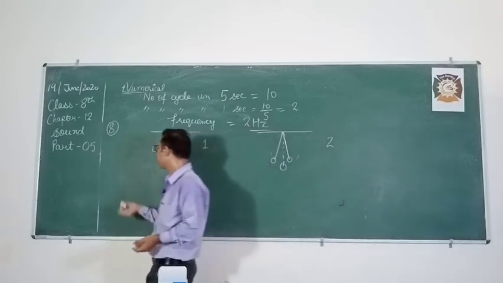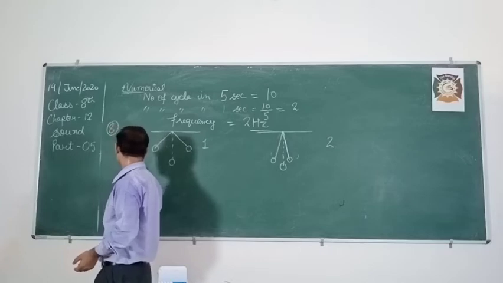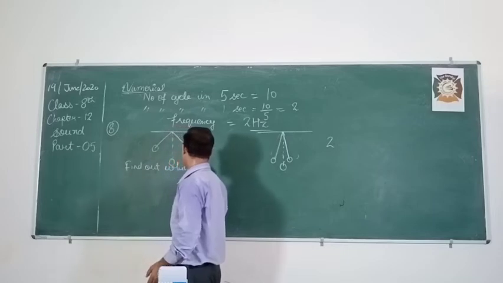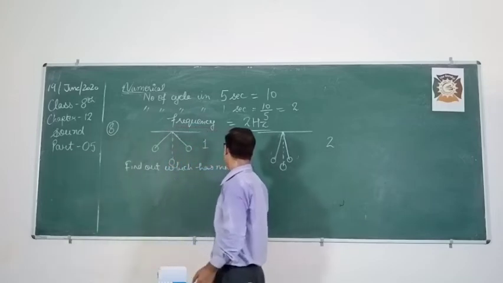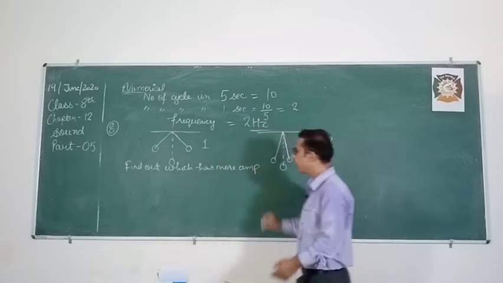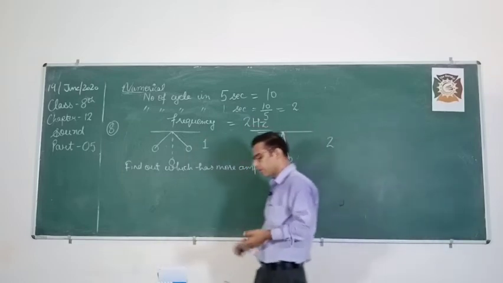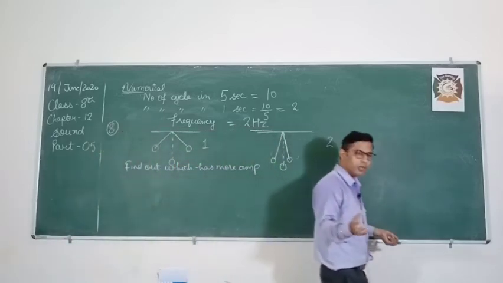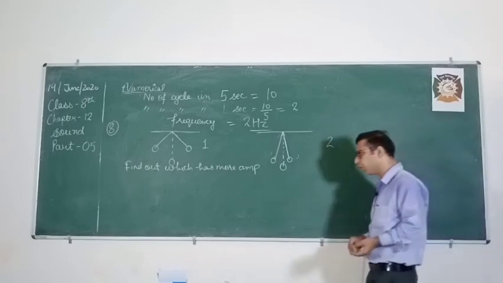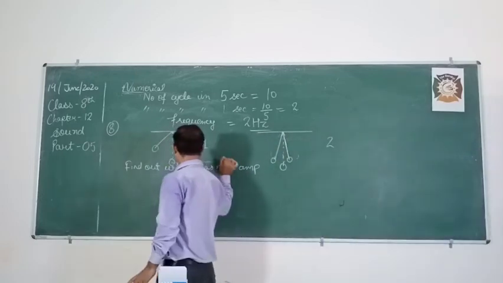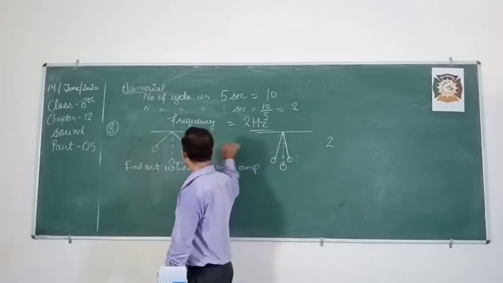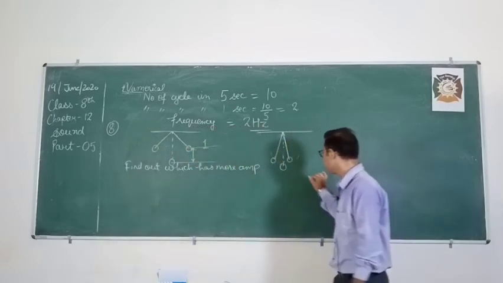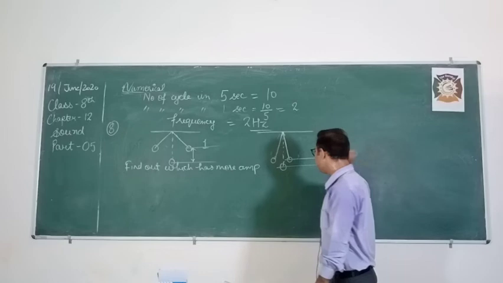Now from both, you will have to find out which has more amplitude. In our last class, what have we studied? What is amplitude? Maximum displacement from the mean position. So this is the mean position, and this is the extreme position, so displacement is this much. In this case, it is the mean position, and this is the extreme position.